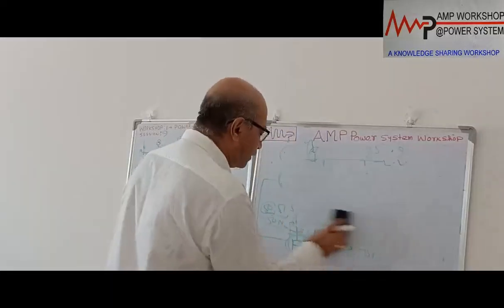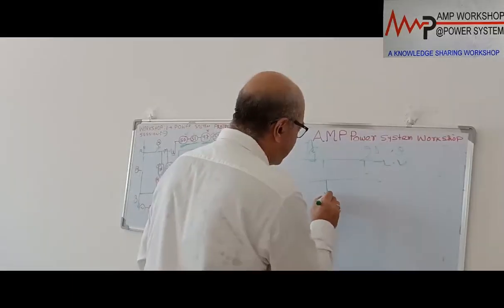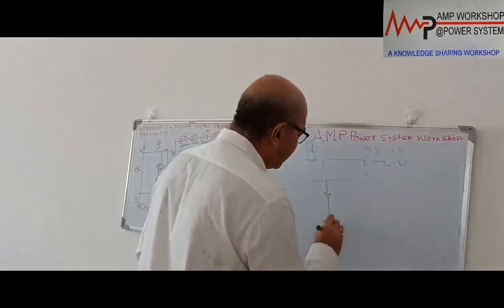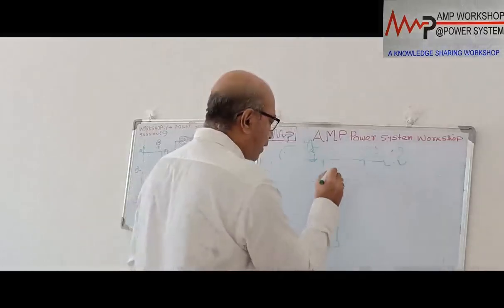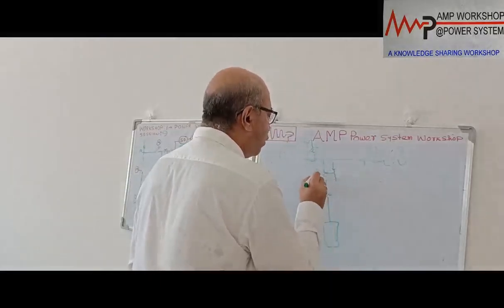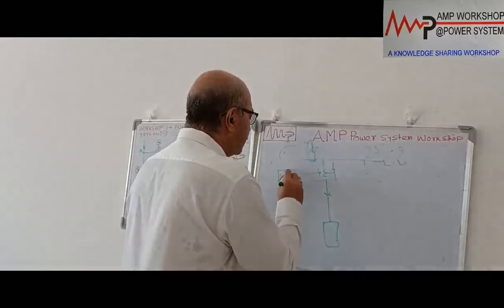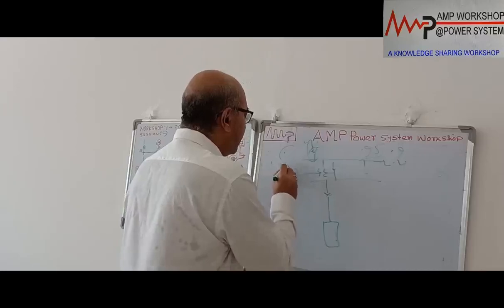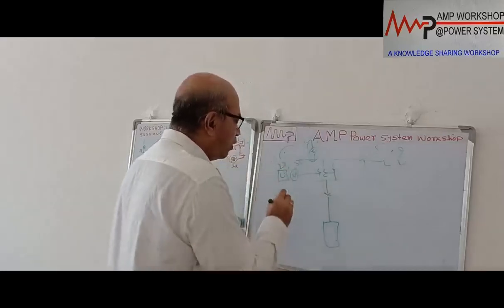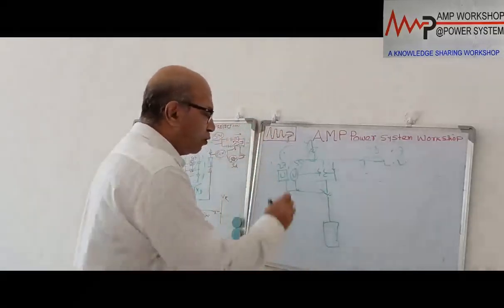How will they do that? In the same way, here this is a low voltage distribution system, this is a breaker, and this is a capacitor bank connected. In the incomer we have drawn, we put the PT over here. From the PT we put an under voltage and over voltage relay, 27 and 59. This 27 relay and 59 relay going together give a command through a lockout relay.